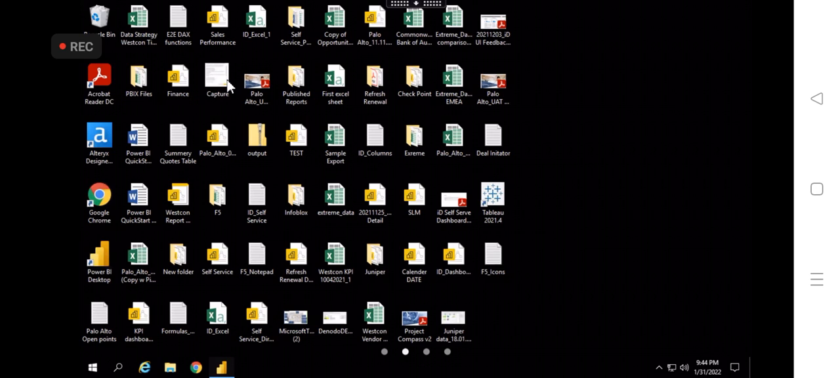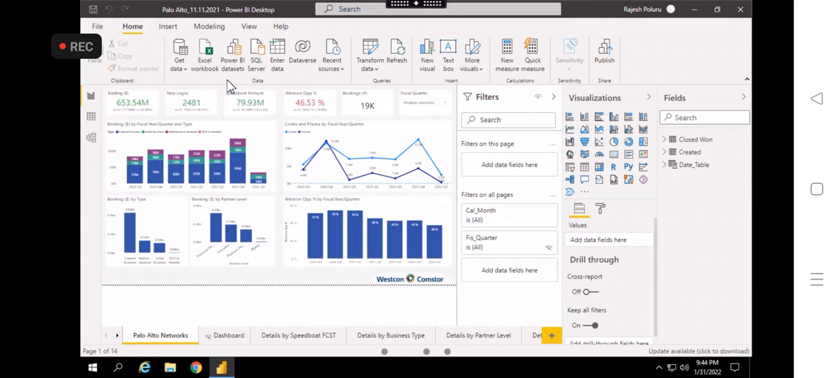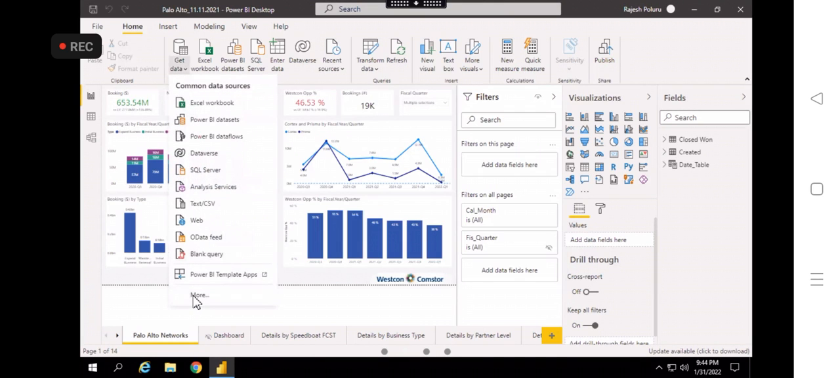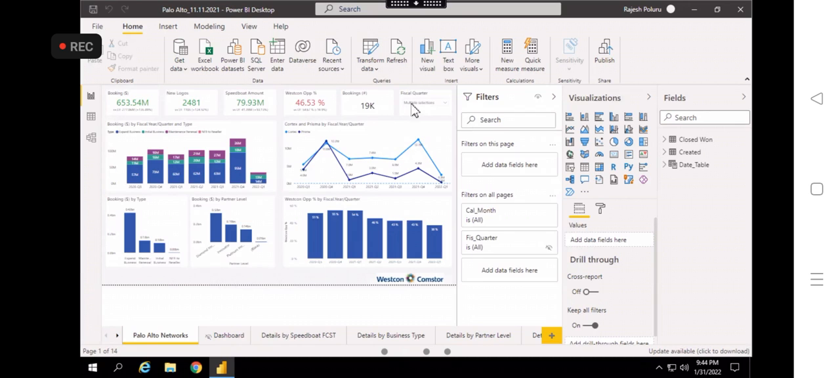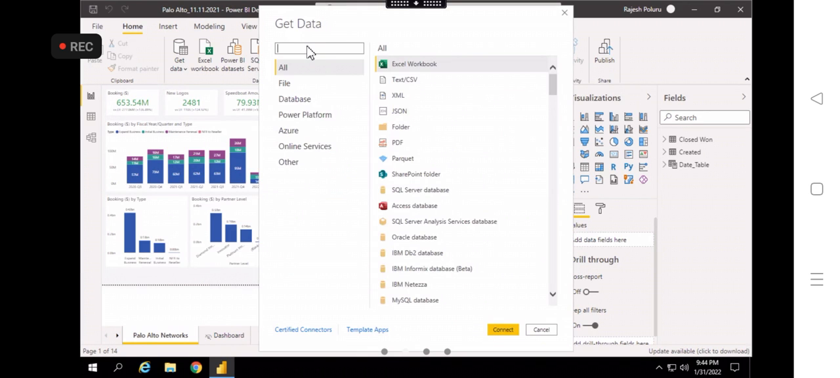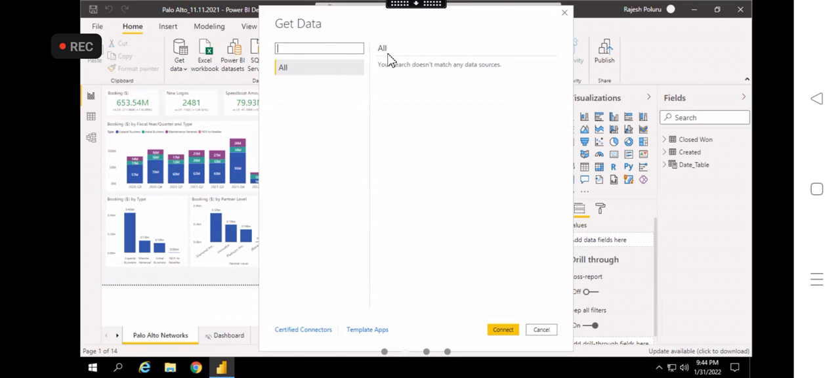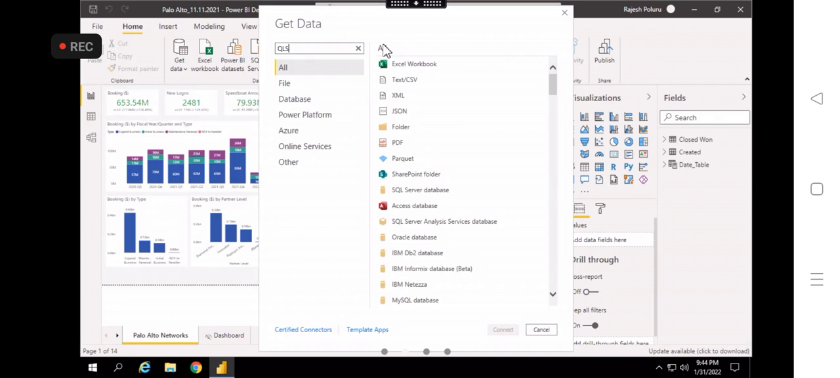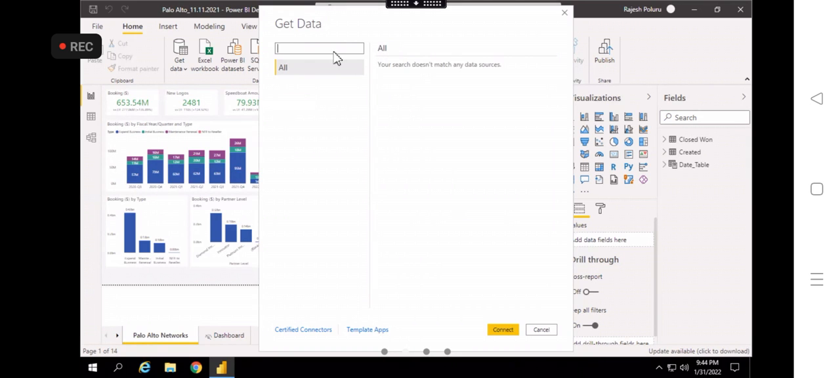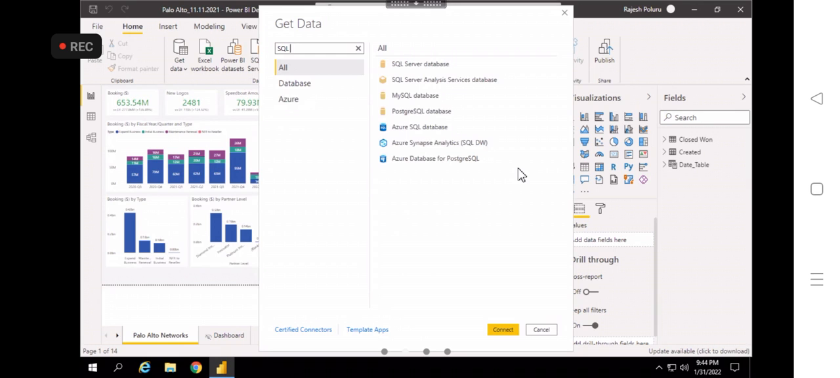Okay, so what we were talking about was the live connection. For example, I'll show you the import mode and direct query. But what are the data sources we can connect with the live connection? You can see SQL Server, SQL Server Analysis, see here also we do not have that, right? So we do not have that.